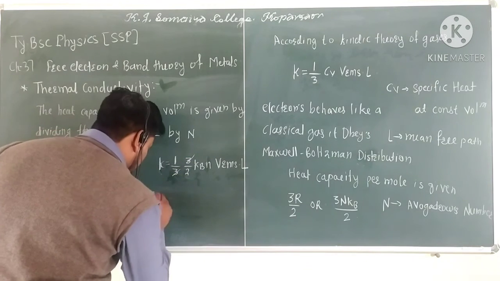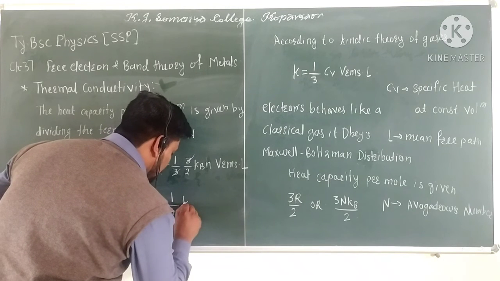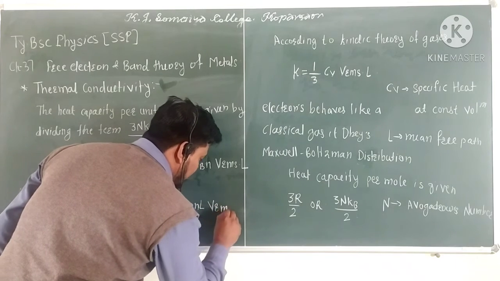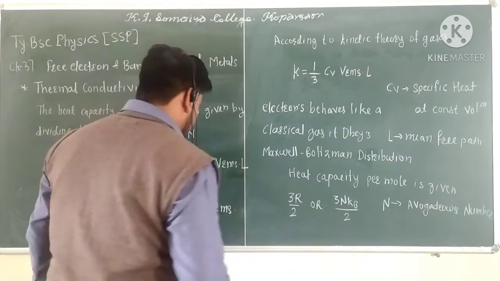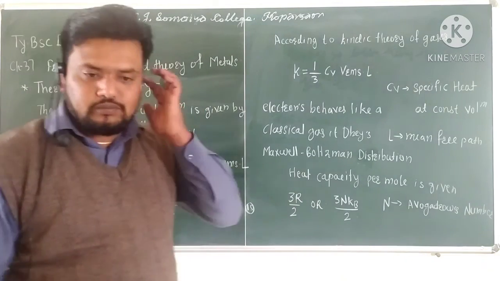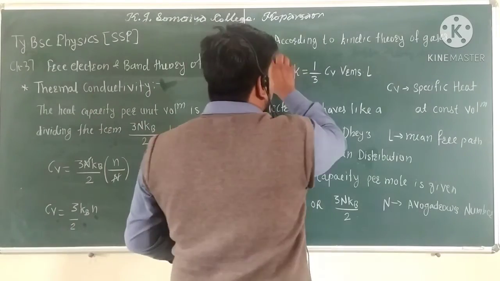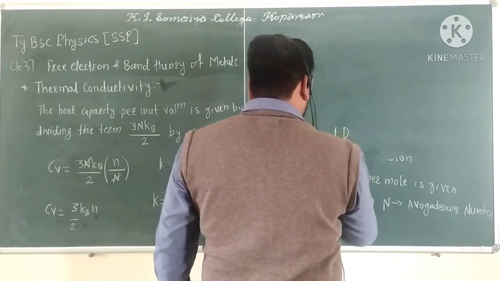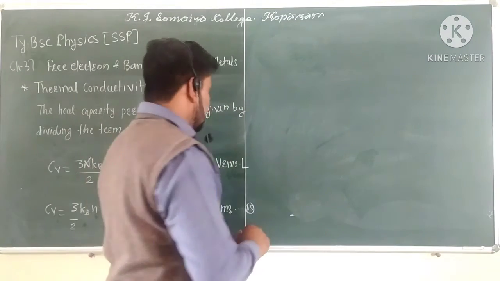So that remaining formula is given by K = 1/2 kB n L Vrms. This relation is equation number 15. If we put in the value of Vrms, which is given by (3 kB T / m) whole power 1/2, into this equation, we obtain the relation.